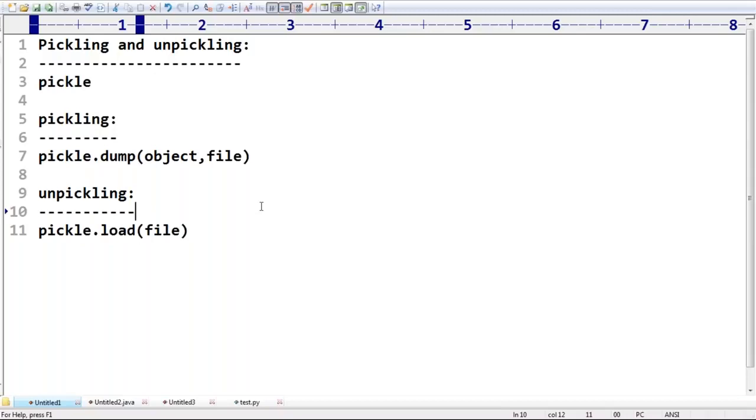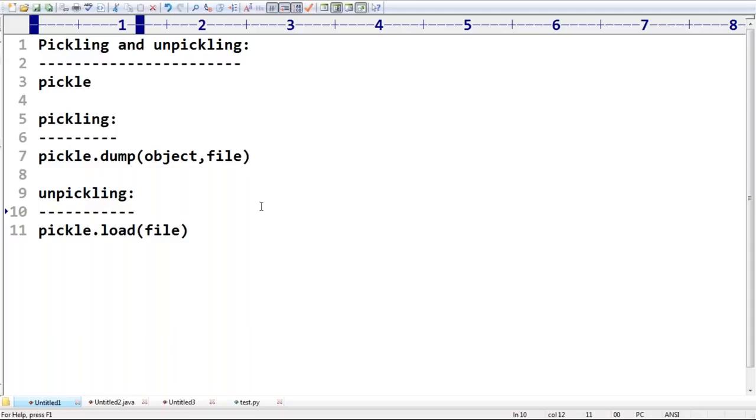These are the two functions you should be aware of. Dump is the function, load is the function. Dump means the pickling concept. Next, load means the unpickling concept. Yes, it is going to return the object from the file. How can you use these functions? I will explain with one or two small demo programs. Don't worry about that. Up to this is the basic theory. Are you able to understand what is pickling, what is unpickling, and by using which module and which functions we can do that?